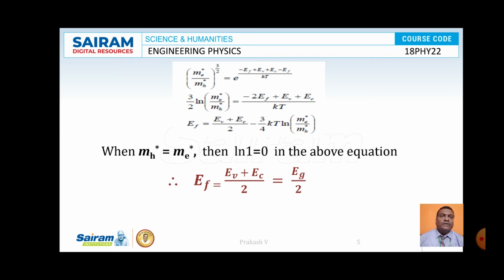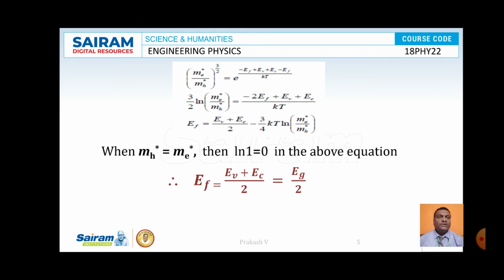So we are going to get 3 by 2 ln of (me star by mh star) equal to (minus 2 Ef plus Ev plus Ec) by kT. So here the value of Ef is given by (Ev plus Ec) by 2 minus 3 by 4 kT ln of (me star by mh star).